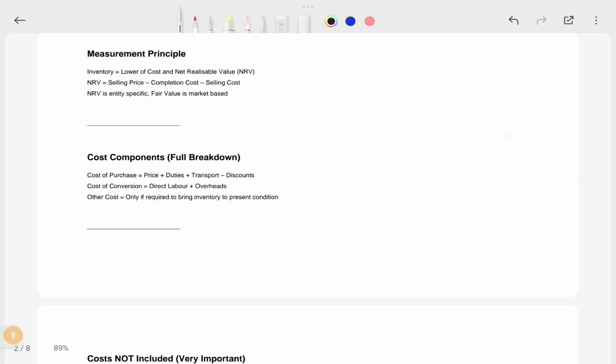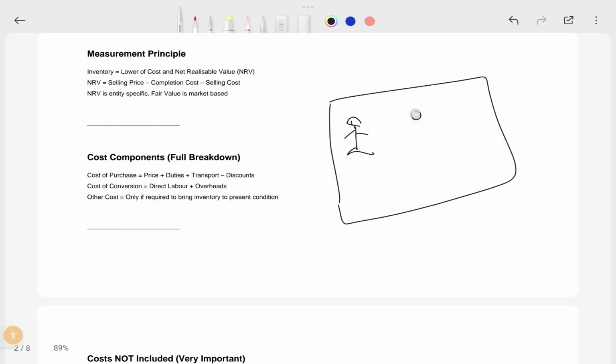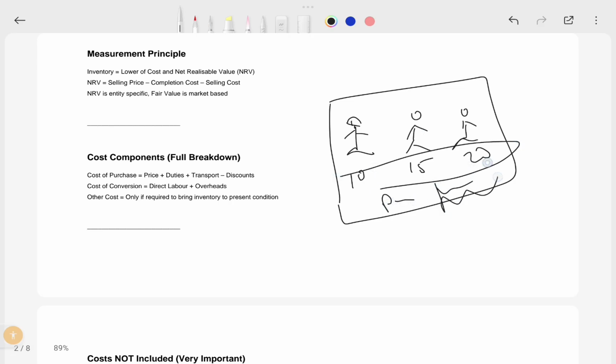To process, you have to incur some costs like direct labor. See, in the factory there is some labor sitting and helping in the production process. So these are the direct labor. Say suppose for him you are paying 10, for him 15, for him 10. This is the cost per hour. So however many hours he spent to create that mobile, those costs are added to the cost of inventory. So this is the direct labor cost.